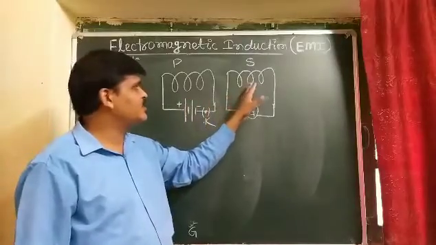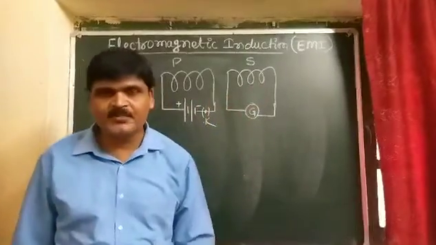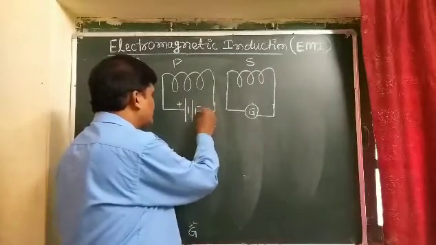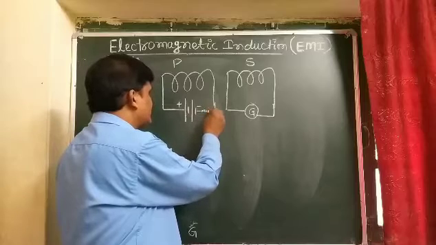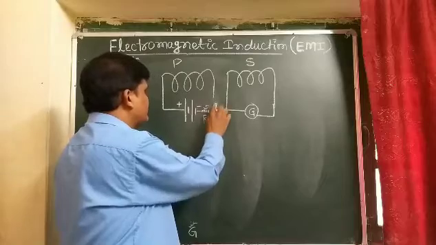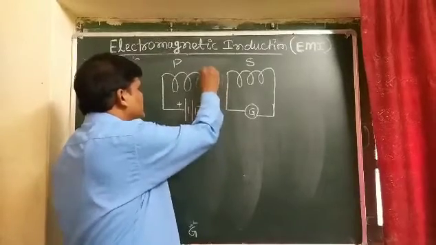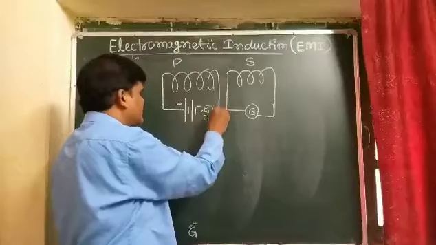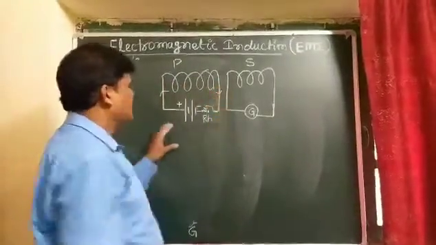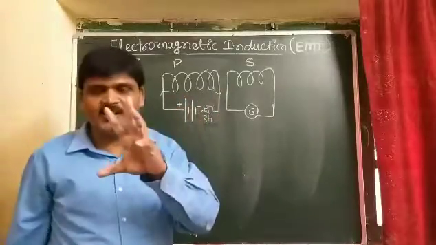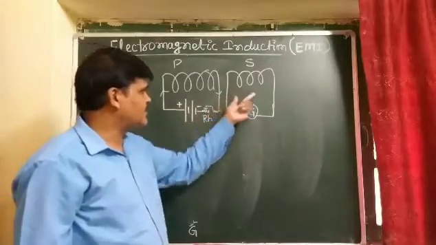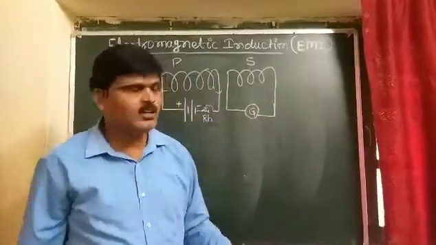and another coil which is connected with a galvanometer, and the current into the coil, that is what? Current into the coil can be what? Increased or decreased. This is the rheostat, student. So what will happen? If you take two coils, one coil which is connected with a battery with a rheostat, another coil which is connected with a galvanometer.